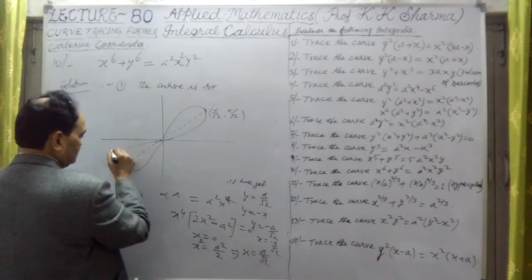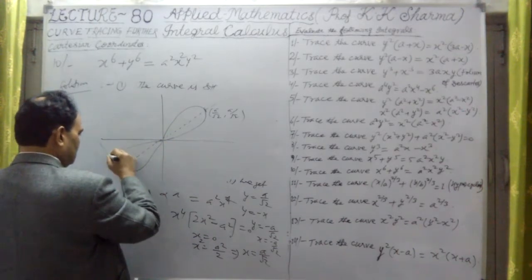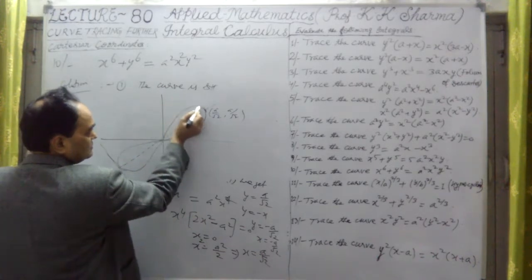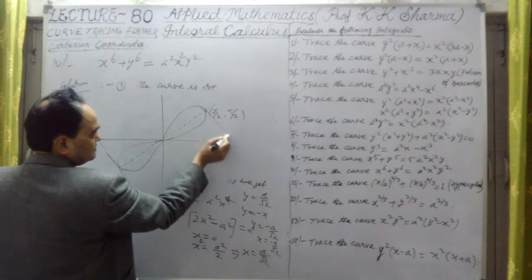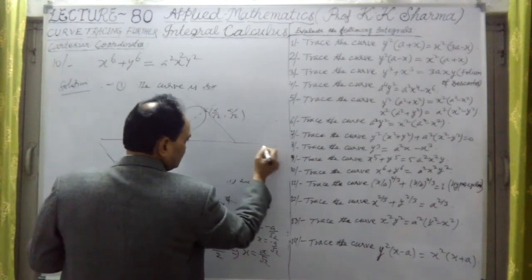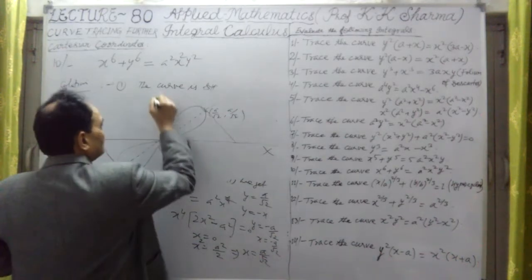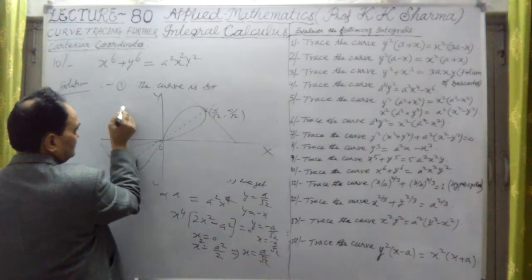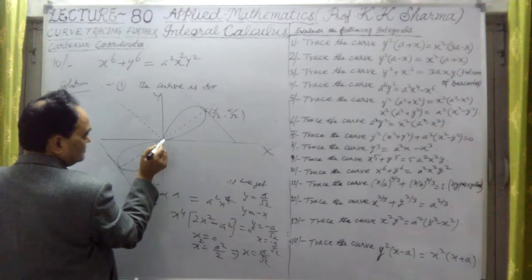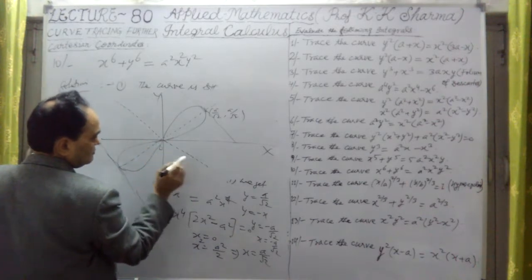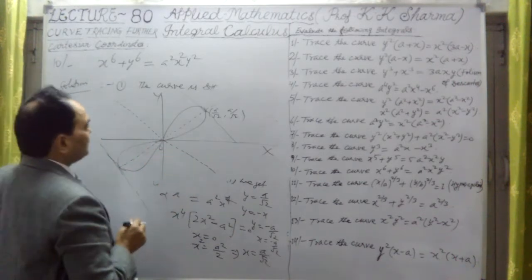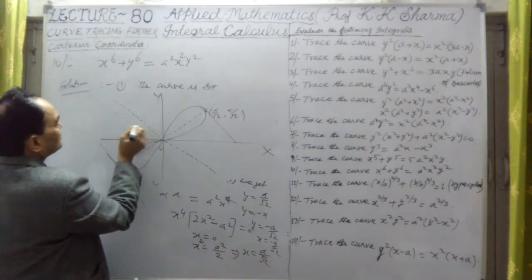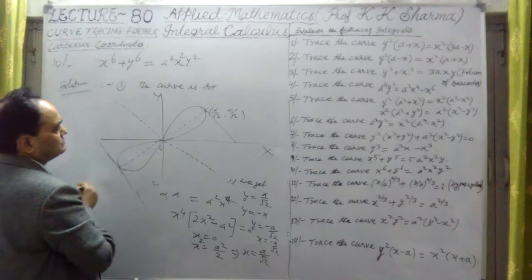Okay. At this point, the tangent line, which is oblique here, will make what kind of angle with the x-axis, we will find out. And in this case, y equal to minus x is another line, because if I put y equal to minus x in the given equation, that will also give the same type of equation, because this is an even term.